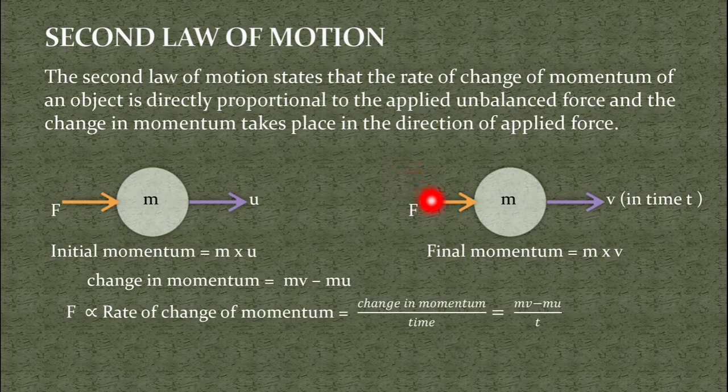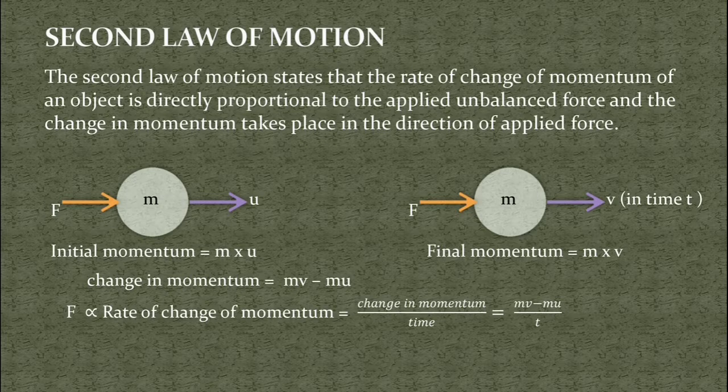Here you can see the unbalanced force F. So this unbalanced force F is directly proportional to the rate of change of momentum, and rate of change of momentum is defined as change in momentum divided by time, that is (mv minus mu) divided by t. So we can say F is directly proportional to (mv minus mu) divided by t. This is the statement of the second law of motion, and this change in momentum takes place in the direction of the applied force.